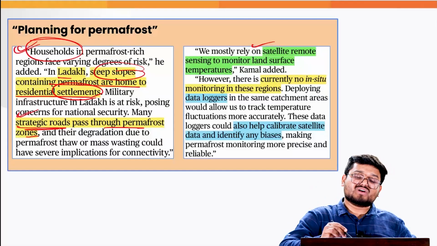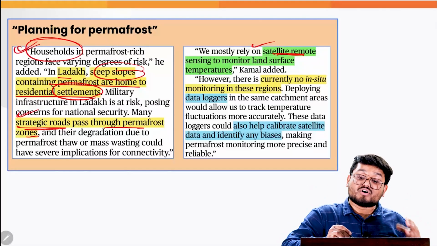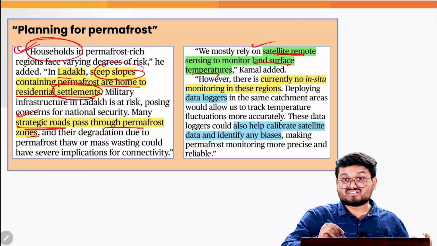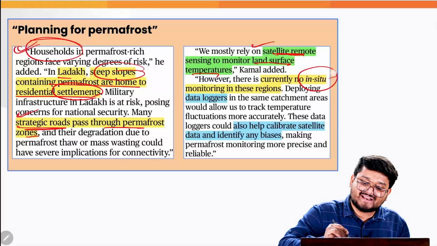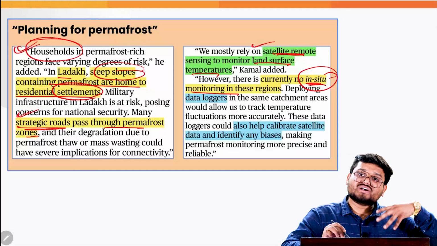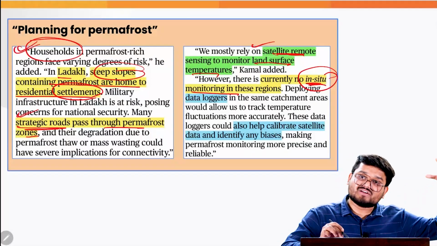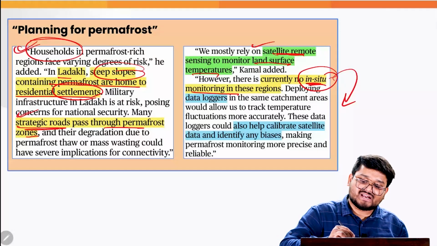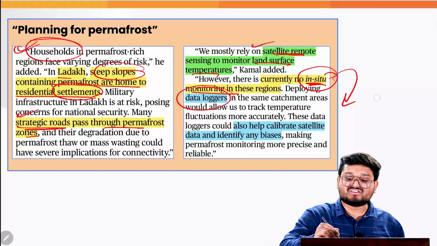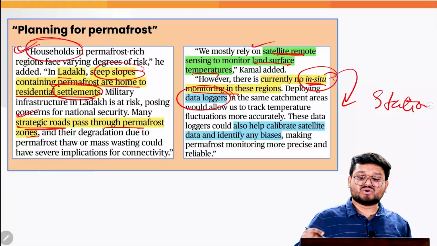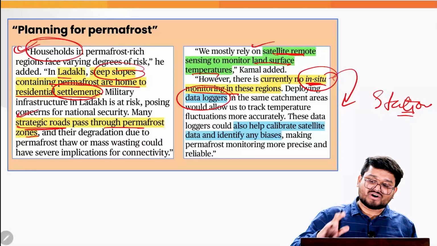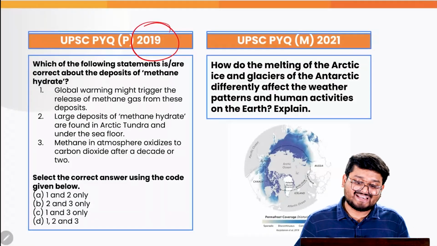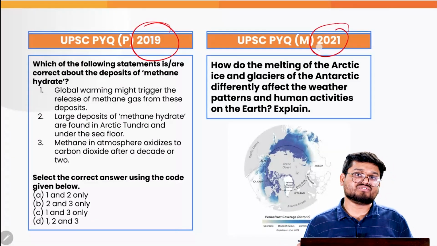Apart from that, we need to have a proper amount of satellite monitoring of land surface temperatures so that we can have proper tracking. As of now, we do not have proper in situ monitoring in this region, so whatever we are tracking, we are tracking from our satellites itself. That is why we further need data loggers or local stations to look into these conditions. And that is what brings me to the prelims PYQ from 2019 and the mains PYQ from 2021.